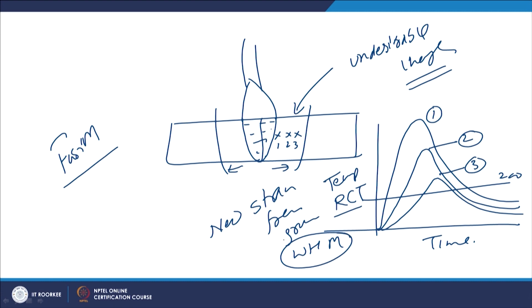So, the regions very close to the fusion boundary, in the case of work hardened metals, will experience very high temperature, and that too for a longer period. This is evident from this diagram. This is the temperature above the recrystallization temperature, and that region experiences much higher temperature, while point 2 and point 3 will be exposed to the higher temperature for somewhat lower periods and lower peak temperatures.